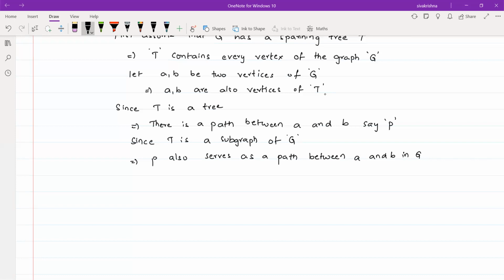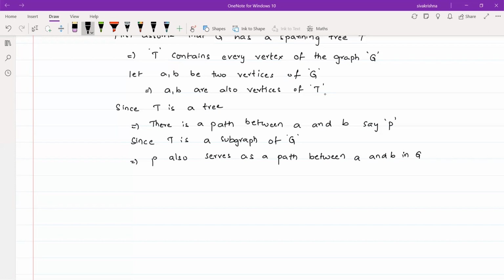Whenever G is a simple graph, it does not contain any self loops and parallel edges, by the definition. Whenever G has a spanning tree, the vertices in G must also be present in the spanning tree T, and we know that T is a connected graph. So there must be a path between every pair of vertices.